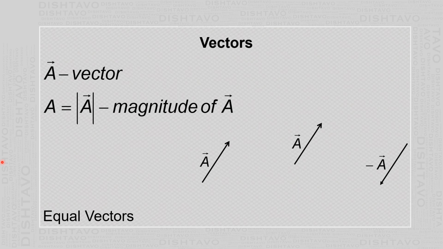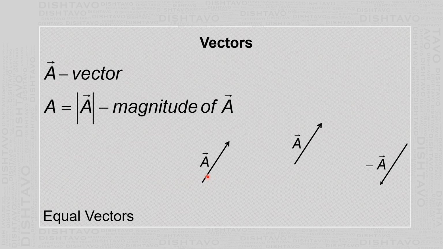To represent it on paper, you have to take a scale. Let us say we take the scale 1 centimeter equal to 1 newton. To represent 2 newtons, we draw a line of 2 centimeters, with the arrow pointing upward. To represent the force of 5 newtons towards the right, we draw a line of 5 centimeters, with the arrow towards the right.